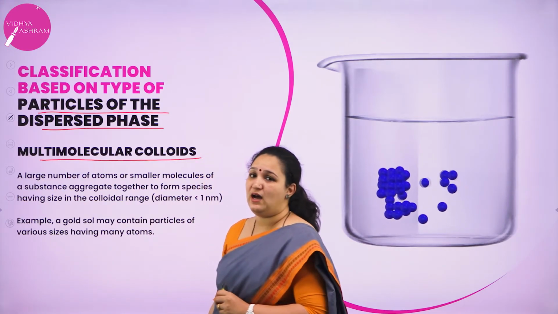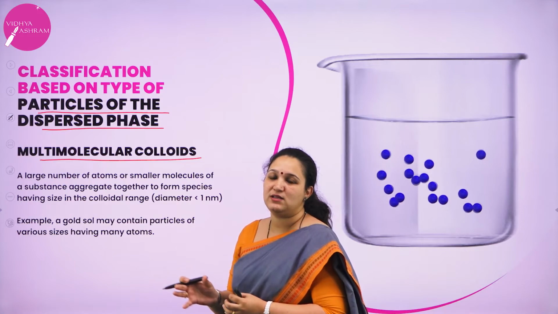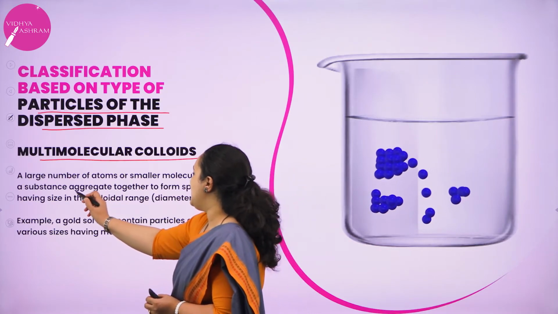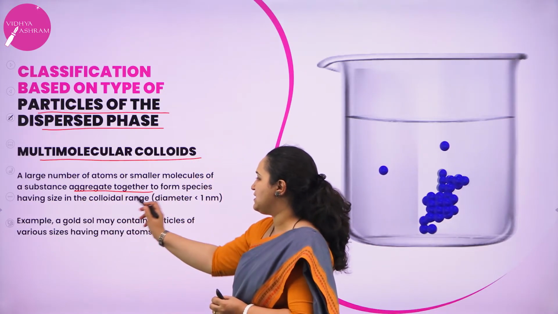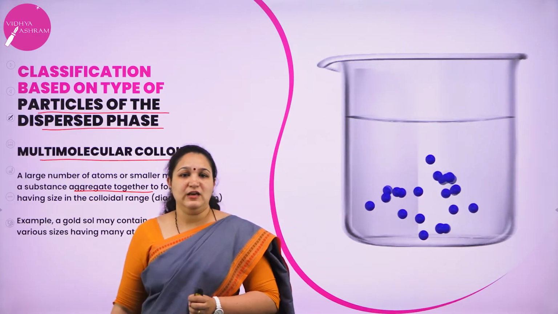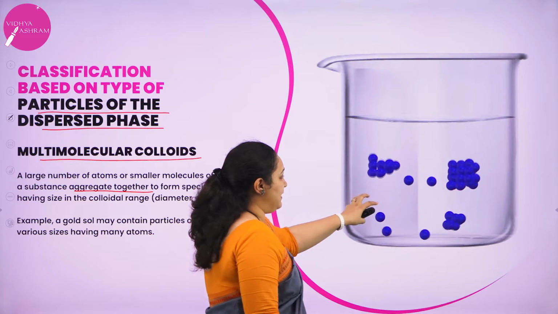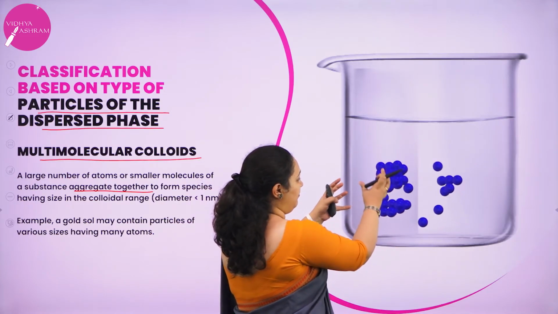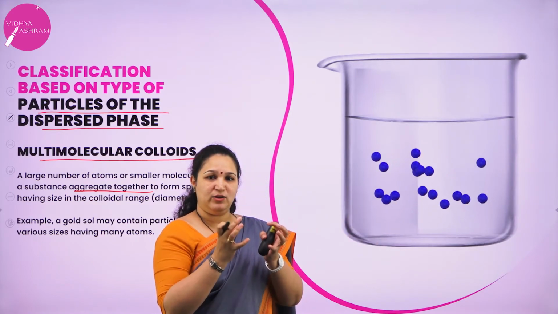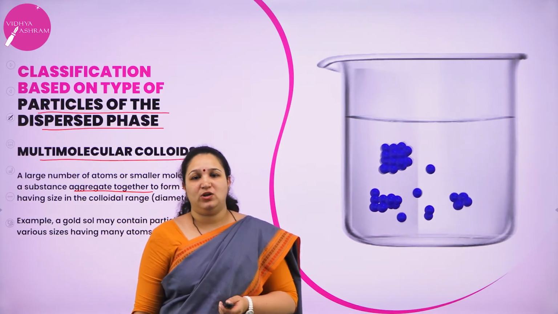Such colloids are called multimolecular. Many molecules aggregate together to come to the colloidal particle size. So a large number of atoms or smaller molecules of a substance aggregate together to form a species having a size in the colloidal range. Then we call it multimolecular colloids. Example: gold sol. You can see here how the particles are present. Now they started aggregating, and they become bigger, to the size of a colloidal particle. So many particles aggregate together to come to the colloidal particle size. Such colloids are called multimolecular colloids.